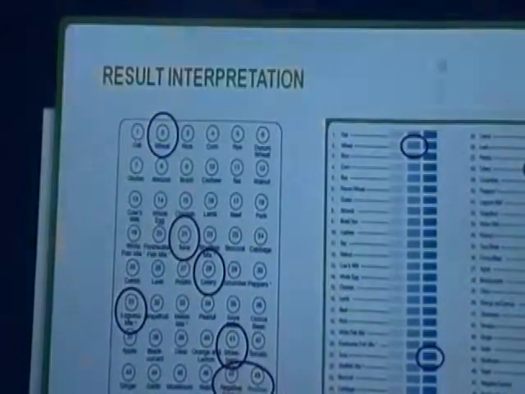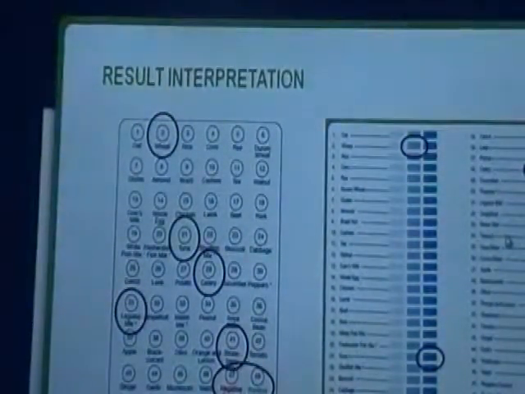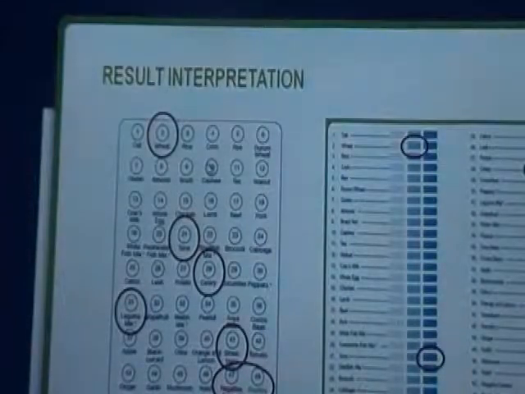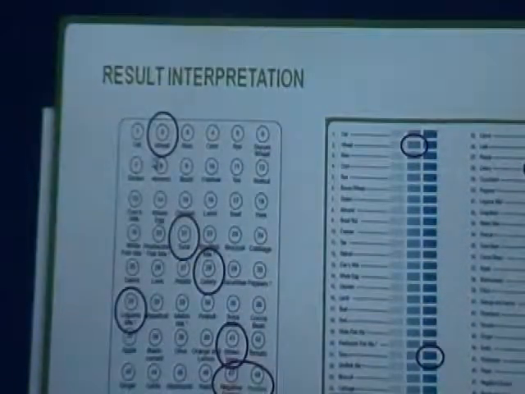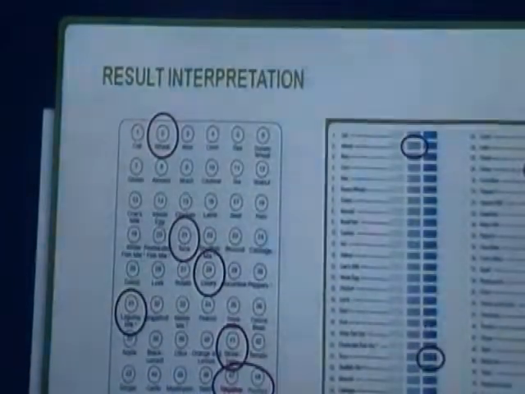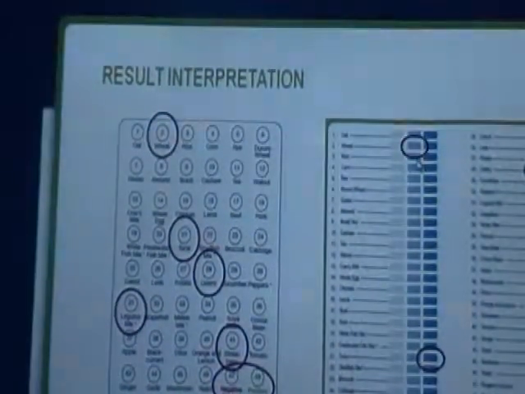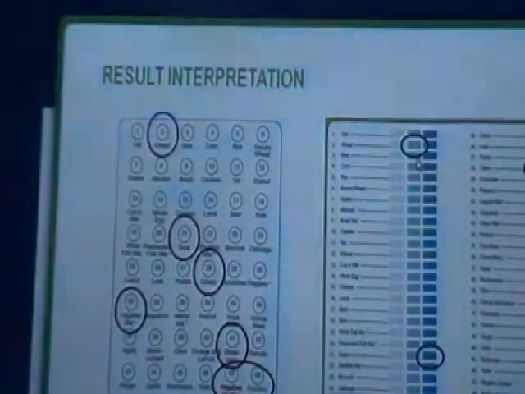We provide a result card inside the kit. Interpretation can be done by noting these numbers and matching them with the report card. We can give them weak positive or mild positive.